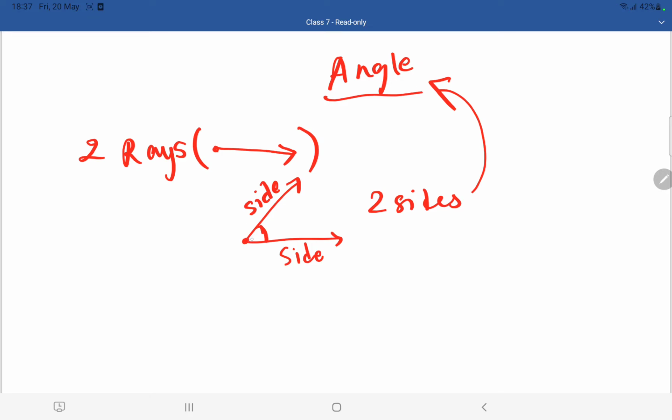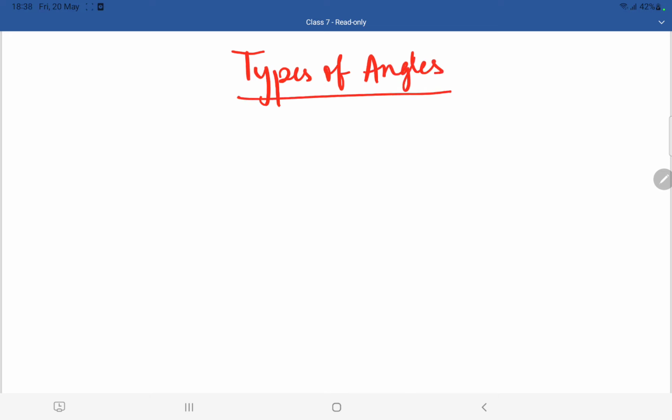And if you just see this point, which is common for both the sides, for both the rays, this common point is known as the vertex. This common point of both the rays or both the sides is known as the vertex of the angle. The rays are known as the sides and this common point of the two sides is known as the vertex of the angle. Now we have discussed what is meant by angle and how we have to make an angle. Let us discuss the types of angles.